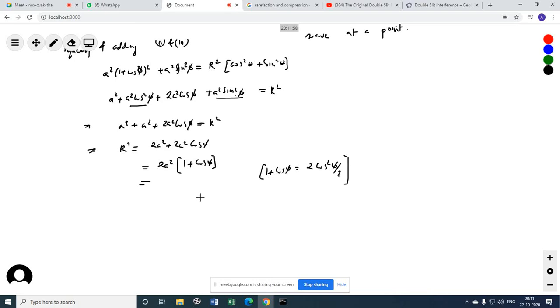This is a trigonometric identity. So here I get 2a square into 2 cos square phi by 2, and this is r square. Correct? So r will give me 2a cos of phi by 2.